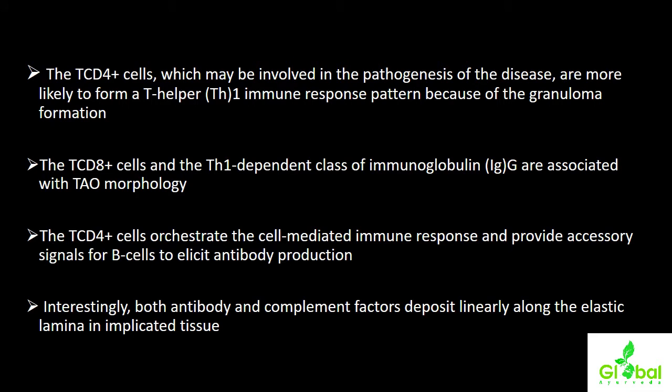As we have seen in the previous slide, the TCD4 cells, which influence inflammatory processes and the immune system and may be involved in the pathogenesis of TAO, are more likely to form a Th1 immune response pattern because of granuloma formation.